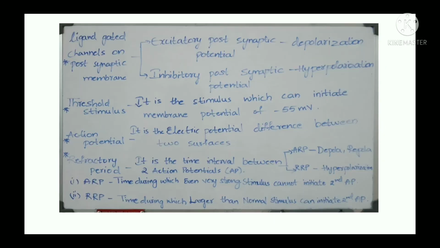Here the refractory period is of two types, absolute refractory period and relative refractory period. Absolute refractory period contains the depolarization and repolarization phases, whereas relative contains only the hyperpolarization phase. Absolute refractory period means the time during which even a very strong stimulus cannot initiate a second action potential. A very strong stimulus means more than the normal stimulus, which is minus 55 millivolts. So even greater than minus 55 millivolts, it cannot produce an action potential.